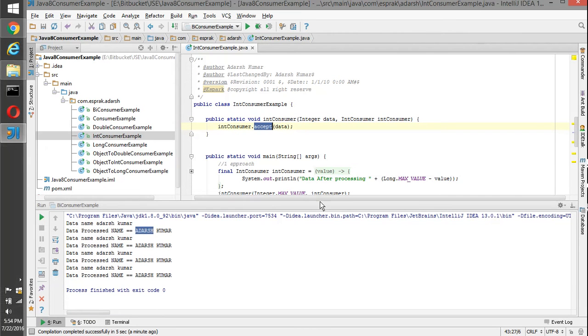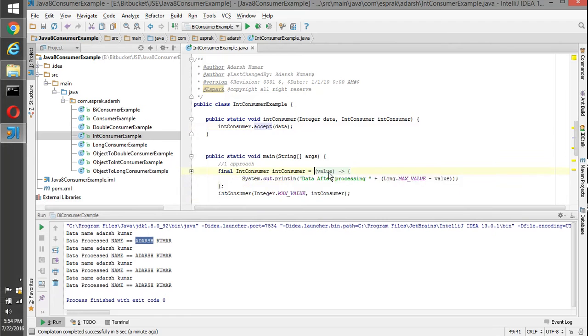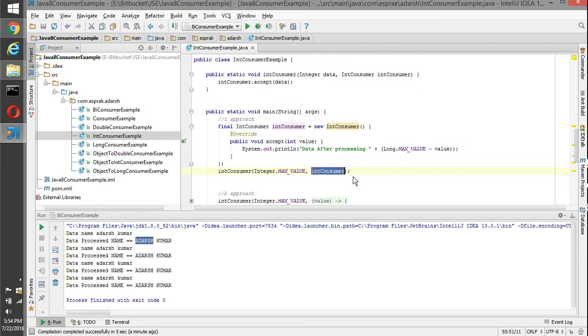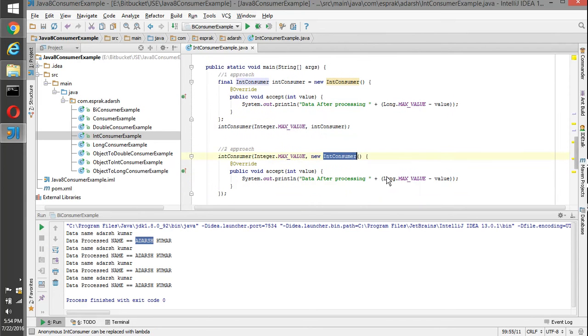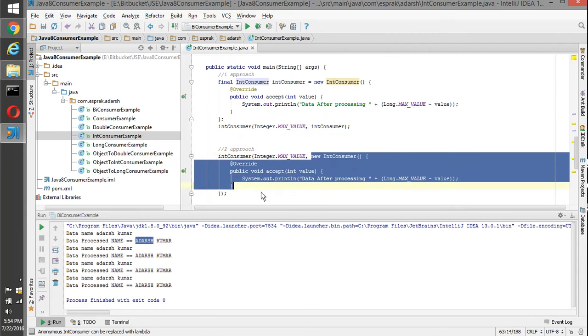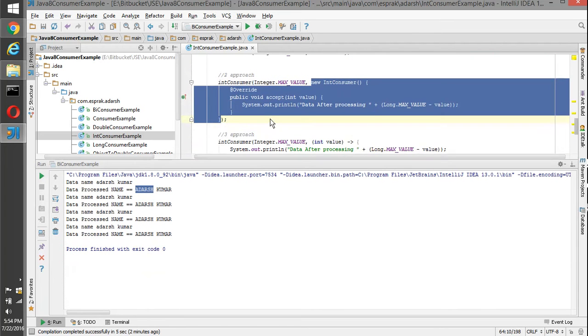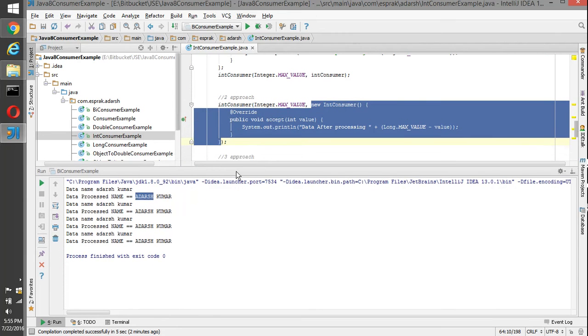In the normal approach, we need to provide an implementation for the IntConsumer and override the accept method which takes an int parameter, provide the exact functionality, and then call this method by passing the input value and this IntConsumer implementation. Then we optimize a little bit and move further, and instead of an implementation we have provided a runtime anonymous implementation here for the same. So that becomes our second approach.